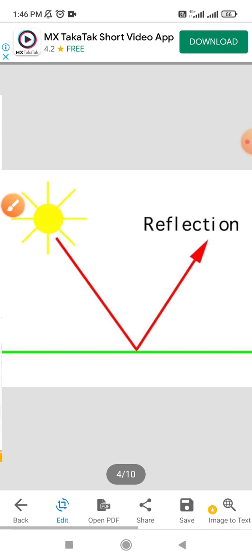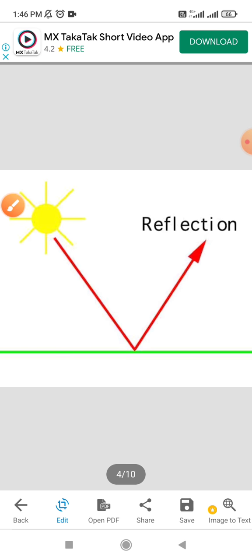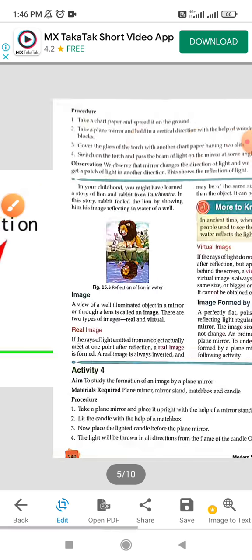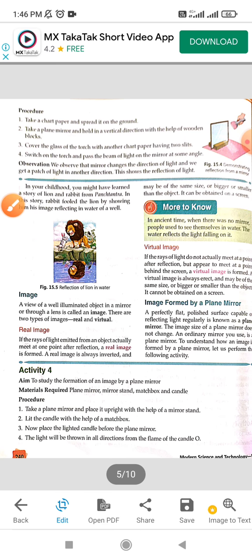You can see this, the sun rays are coming to the ground, and again they are reflected back in the sky. In the same way, we will learn about image. A view of a well illuminated object in a mirror or through a lens is called an image. When anything we can see or when anything is formed in the mirror is known as the image.